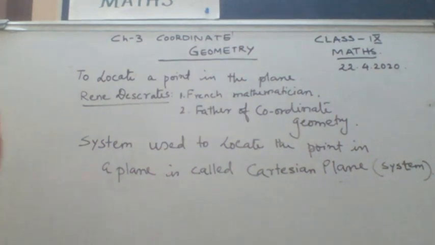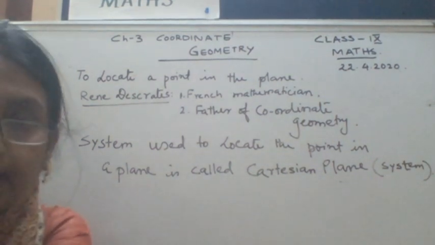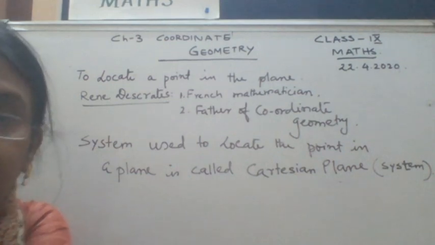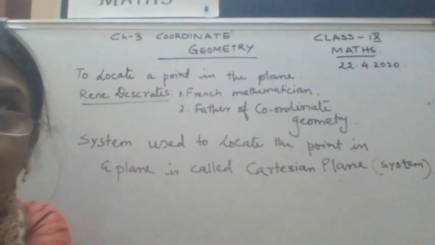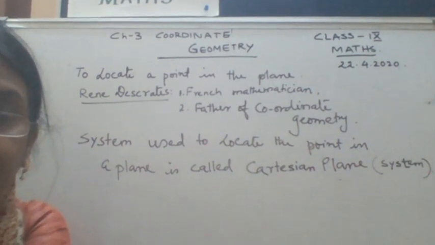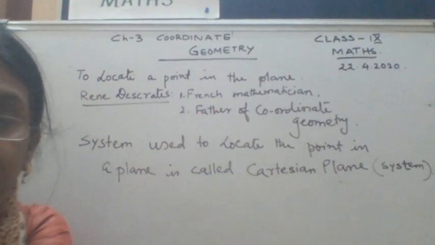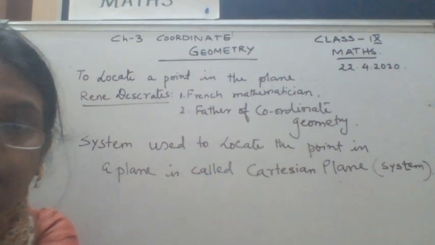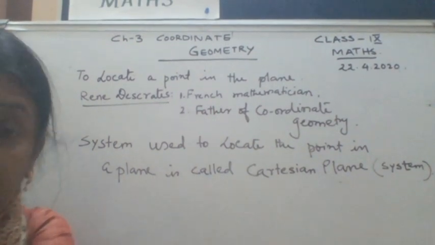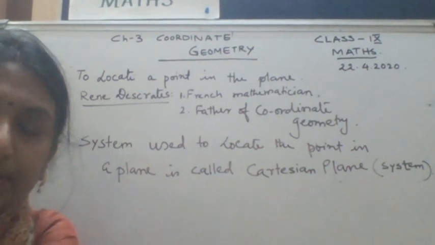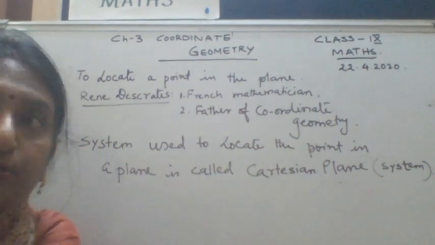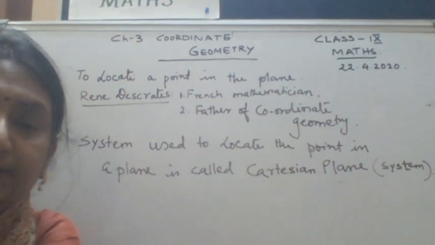This topic, my dear students, is very simple, and its weightage is around 4 marks. I think you get a 4 to 8 marks question from this topic. If it is a half yearly exam, then you are going to get approximately an 8 marks question from this topic, and this topic is not at all difficult. You don't need to do any rigorous calculations or practice in this chapter.